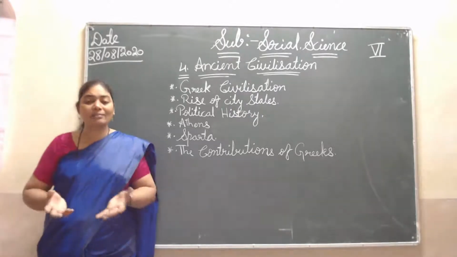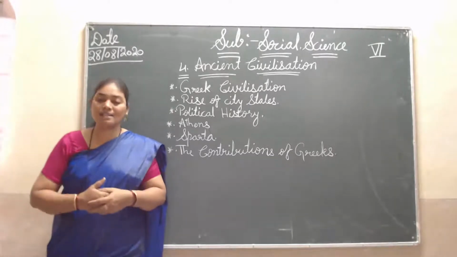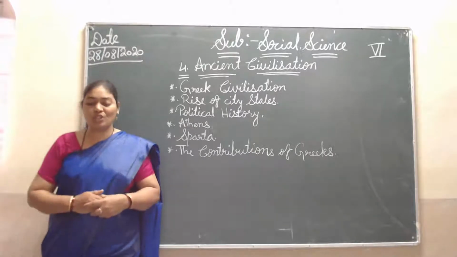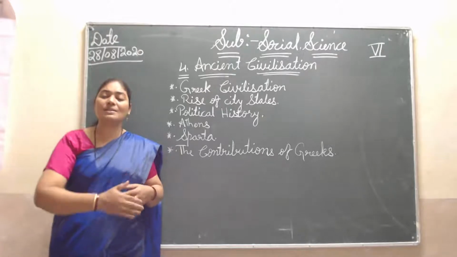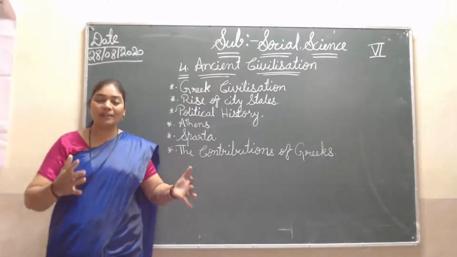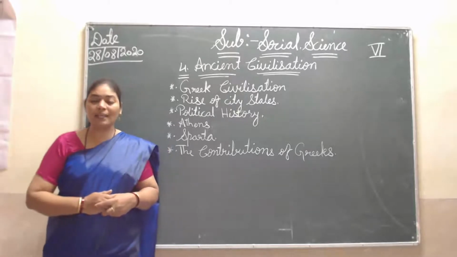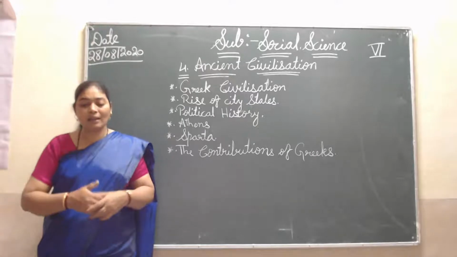Then those cities became big cities, and those big cities converted into states. Each city-state had its own army and administration. City-state means one group, as I told you. So one city developed into one state, and then one state became one big empire or kingdom of that king, and they have their own administration and their own army also.